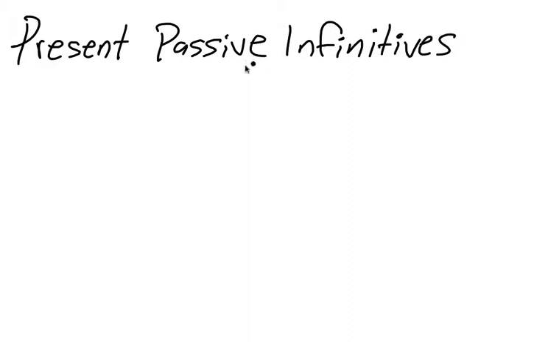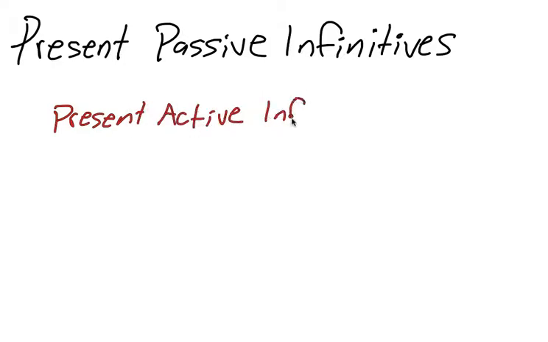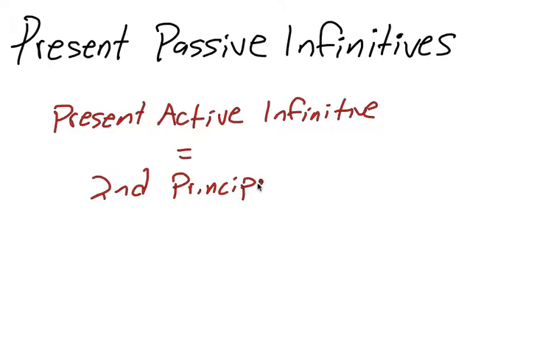Okay, so we've learned that the active infinitive is the second principal part. So let's review that. Present active infinitive equals the second principal part of any verb. Okay, so here's an example.